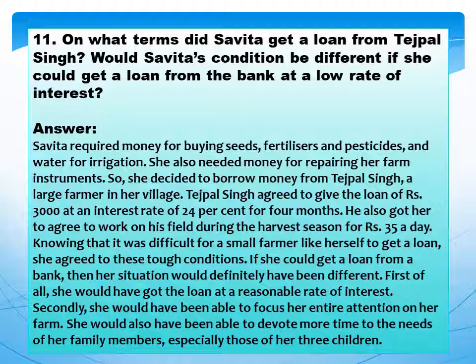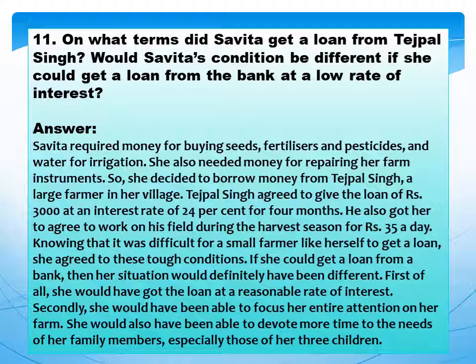Tejpal Singh agreed to give her the loan of rupees 3,000 at an interest rate of 24% for 4 months. He also got her to agree to work on his field during the harvest season for rupees 35 a day. Knowing that it was difficult for a small farmer like herself to get a loan, she agreed to these tough conditions.